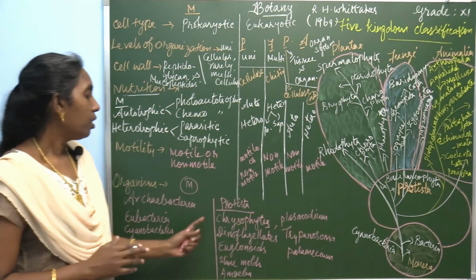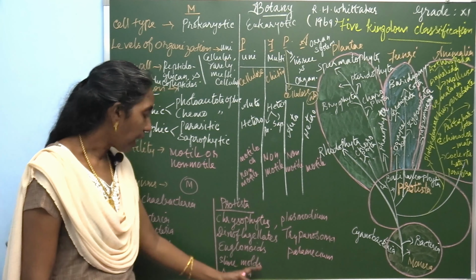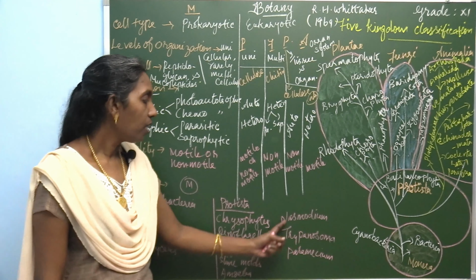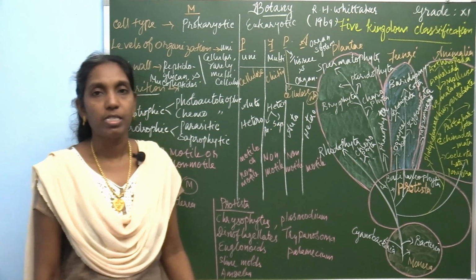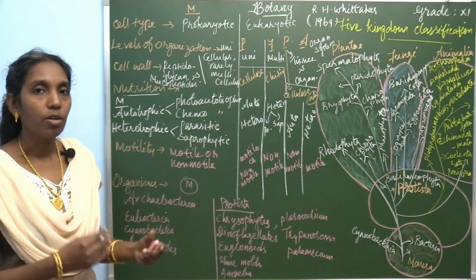Then Protista, which includes chrysophytes, dinoflagellates, euglenoids, slime molds, amoeba, plasmodium, trypanosoma, paramecium. So, all these phytoplankton, zooplankton, this type of organisms, are grouped under kingdom Protista.